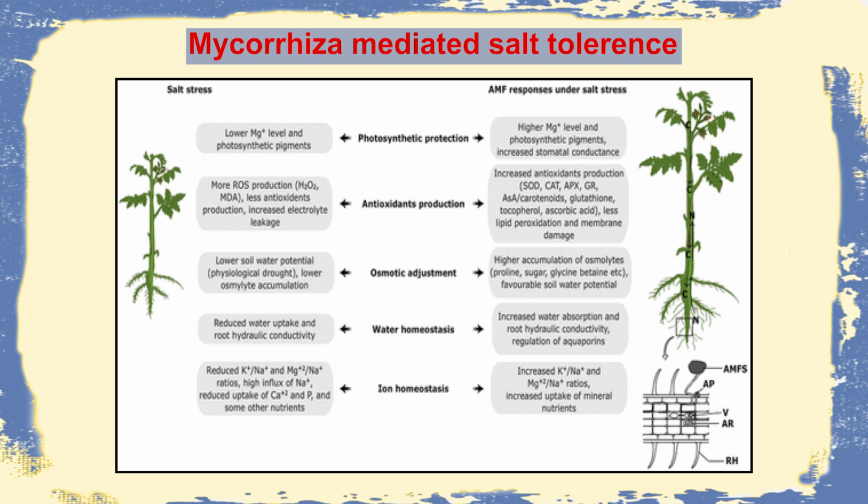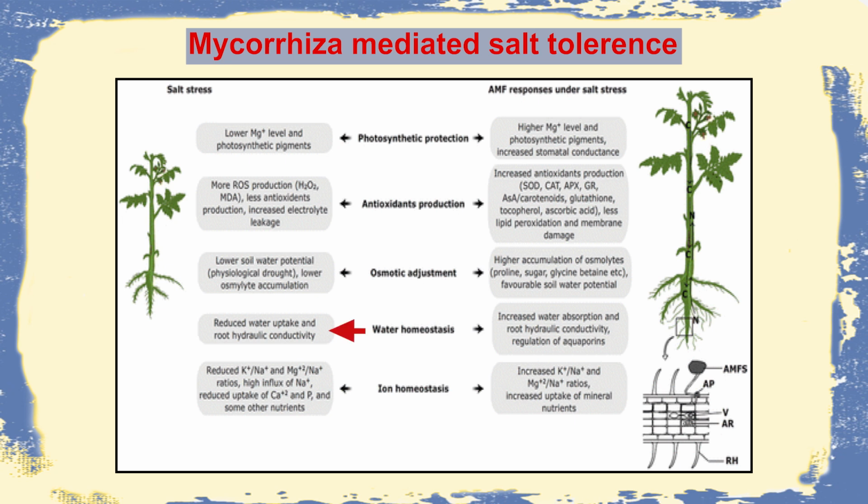But here, because of this mycorrhizal association, there will be more enzymes like superoxide dismutase or antioxidants which will reduce the stress. There will be low osmolyte accumulation normally, but in case of mycorrhizal association, there will be a high amount of osmolytes like proline, sugar and glycine which help the plant to grow.